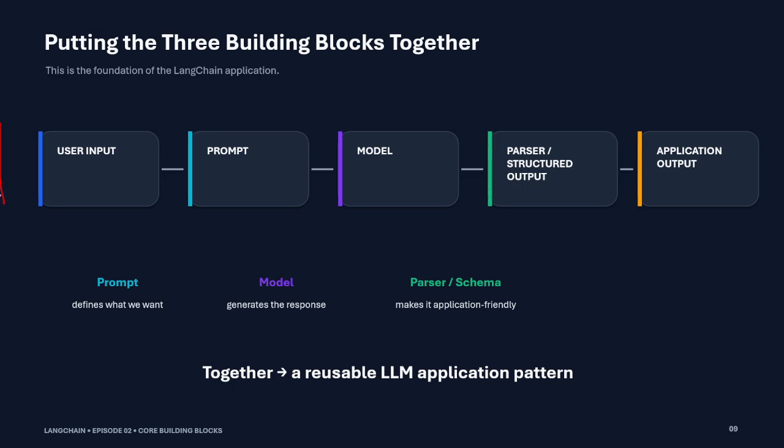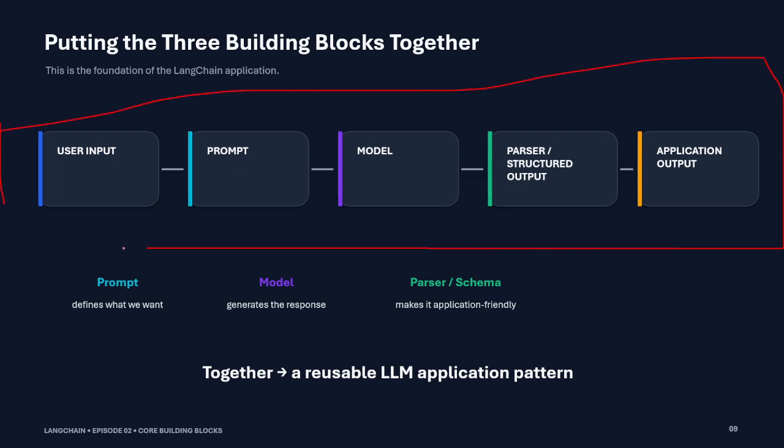If I put all of these things inside a single block, you can consider it as a picture that you can build inside your mind. This is the user prompt, the user input. We pass it in terms of a prompt. It goes to the model, and the output that returns from the model, we parse into a structured output, and finally it returns to the application as application output. So the prompt defines what we want, the model generates the response, and the parser makes it application friendly.